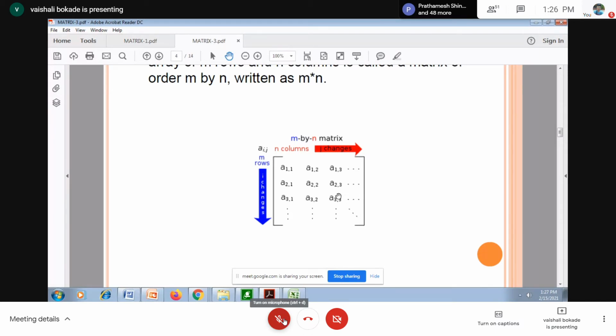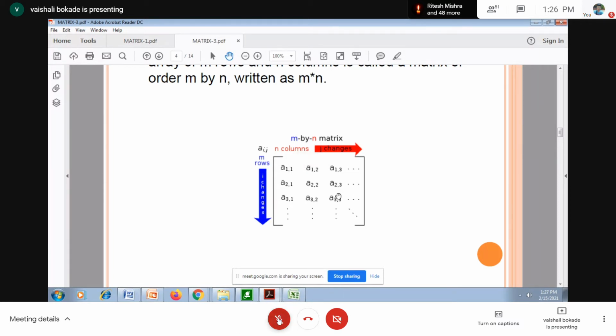When am I calling a certain matrix a rectangular matrix? Ma'am, when the number of columns is not equal to the number of rows, the matrix is called a rectangular matrix.